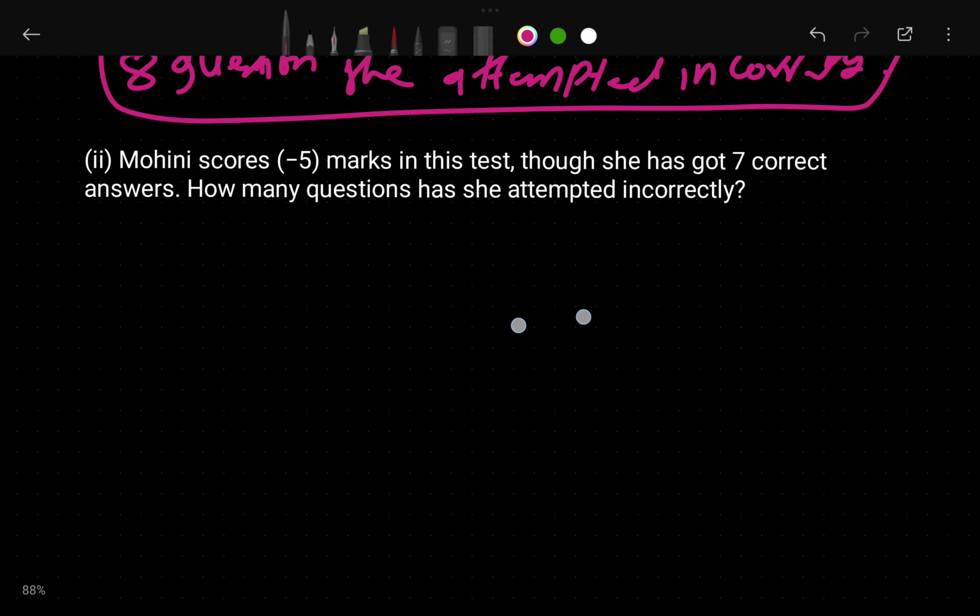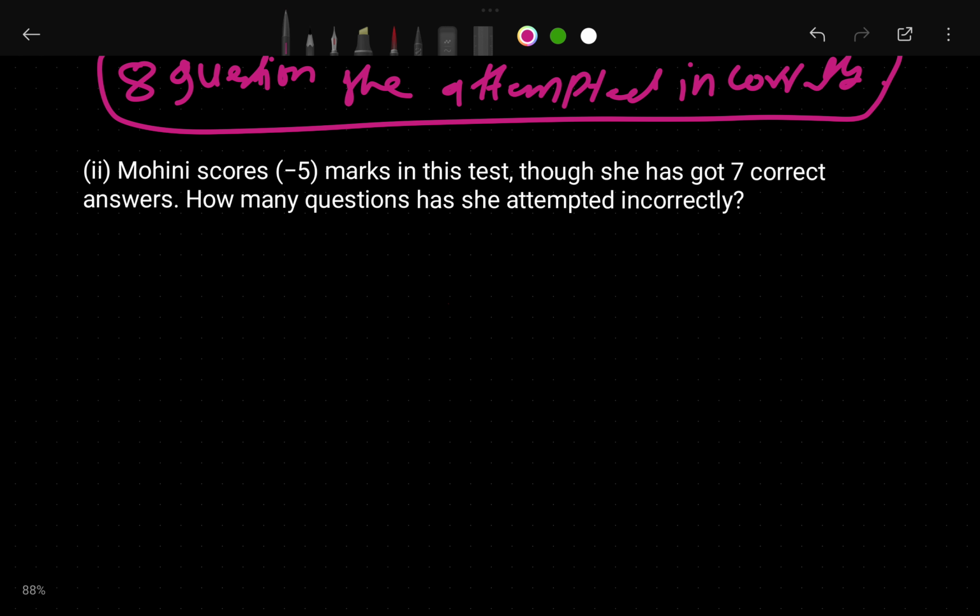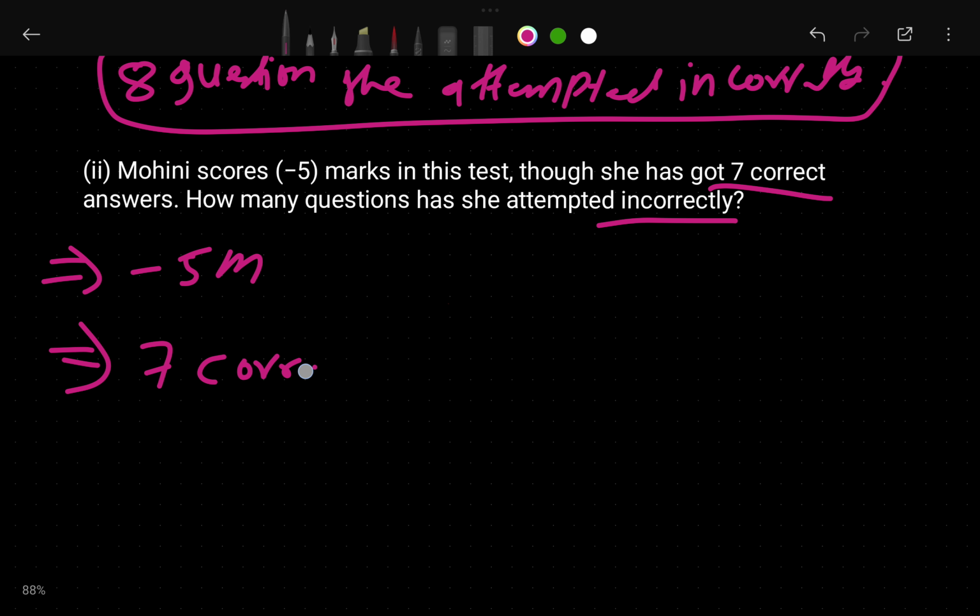Now let's see. Mohini scored -5 marks in the test. In the test she got 7 correct answers, and how many questions did she attempt incorrectly? Let's see this. How many questions did she attempt correctly? She attempted 7 questions correctly.